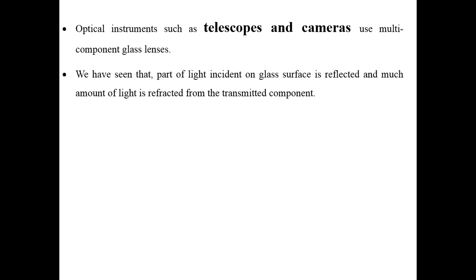But if the coating is there, only a small amount of light will get reflected, a high amount will get refracted and go towards our eyes, and the vision will become clear.